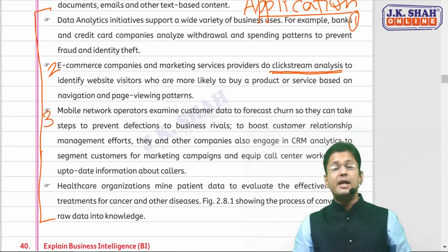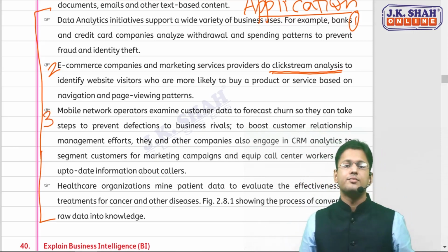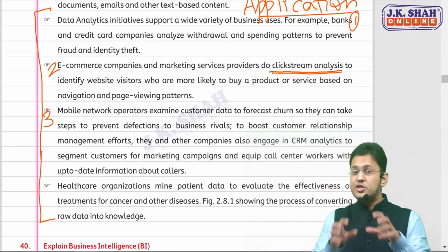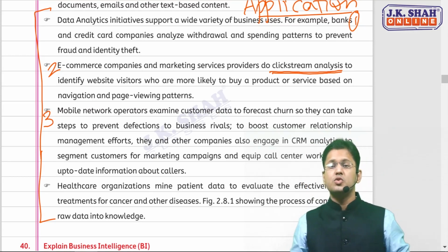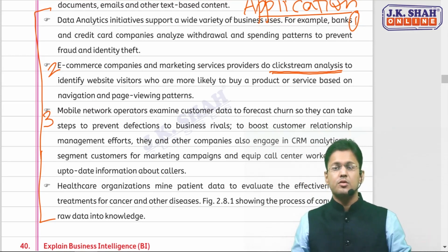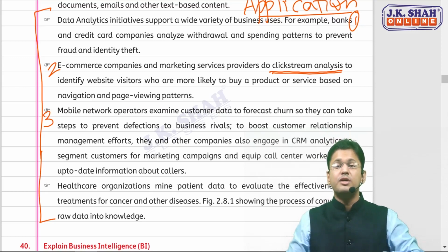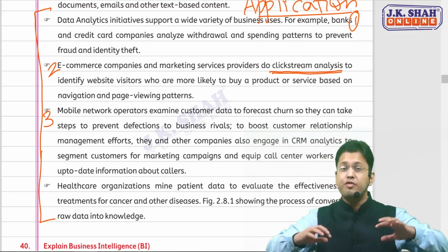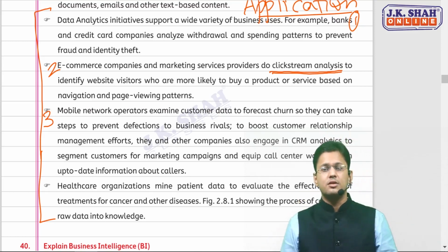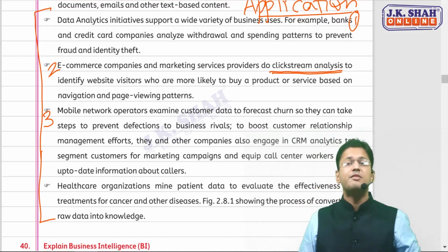Third, the mobile network operators are also doing it. They see which users are using more data, more GBs in a day, and offer them some more plans so that they don't go to the rival firms.